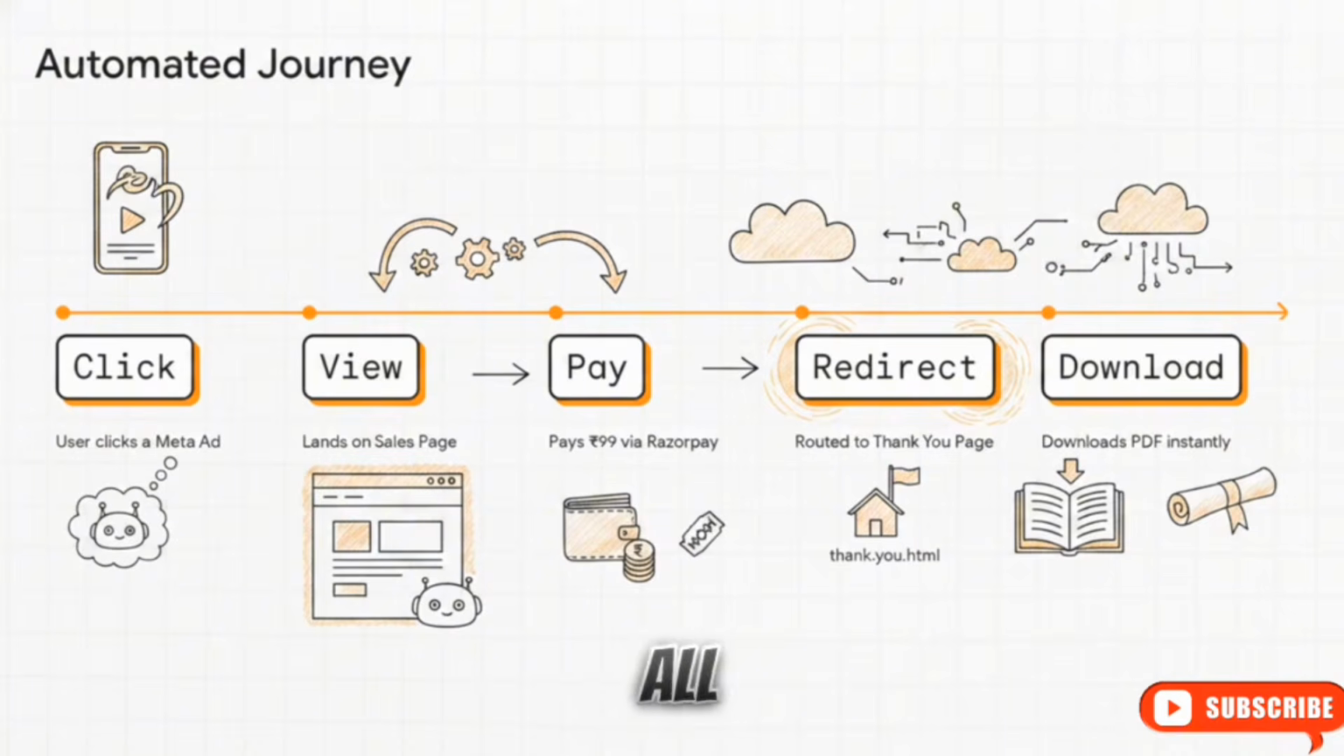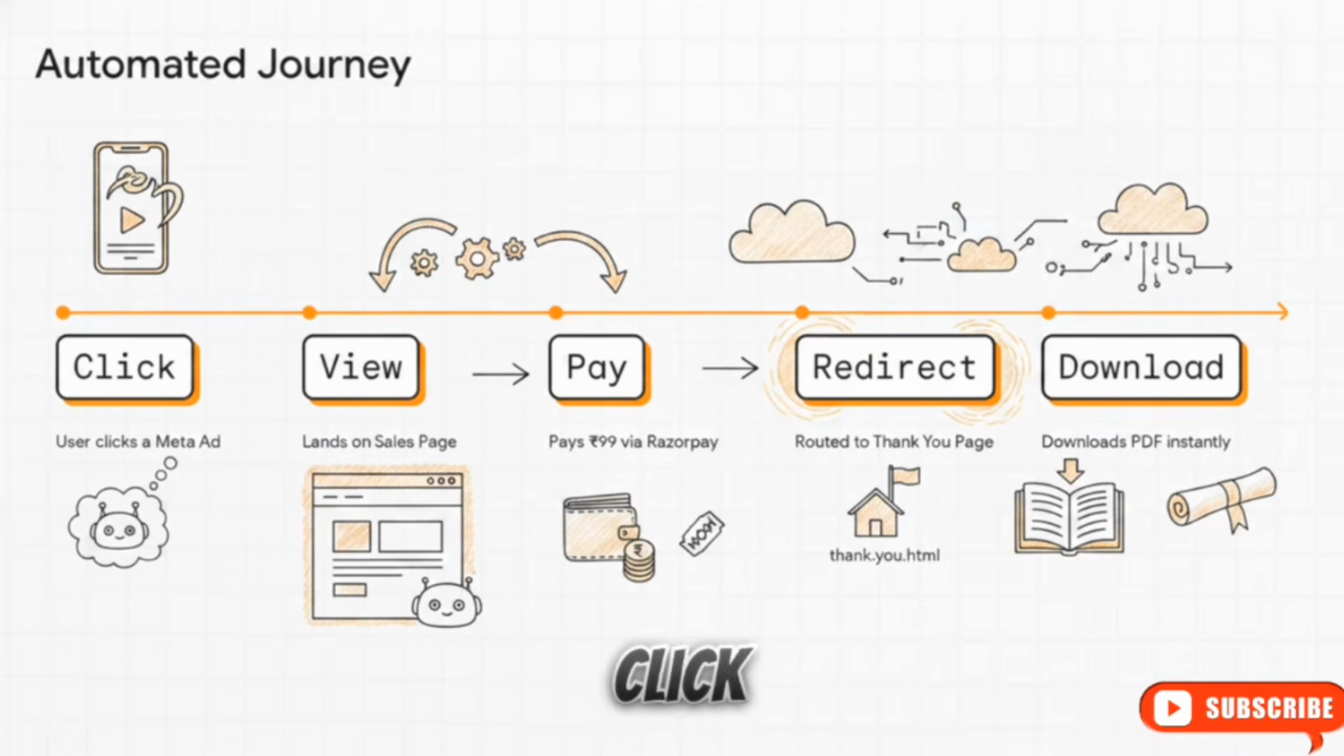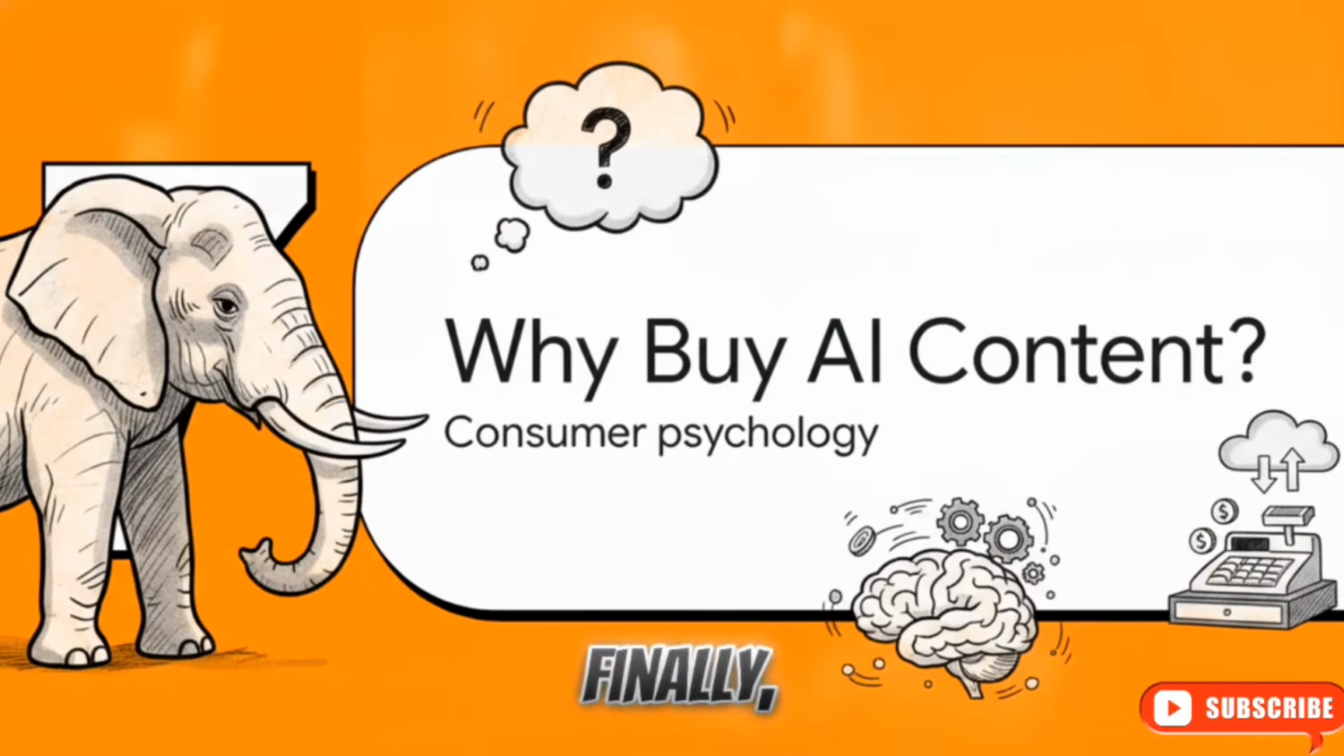So let's map out how all this builds into the final customer journey. A user is scrolling and clicks a Meta ad, which remember, was designed by ChatGPT. They land on the Claude designed sales page. They like what they see, click buy, and process a 99 rupees payment through Razorpay. Razorpay then automatically redirects them to that custom thankyou.html page where they safely download the PDF. From the very first traffic click all the way to fulfillment, the entire machine operates without the creator having to lift a single finger.